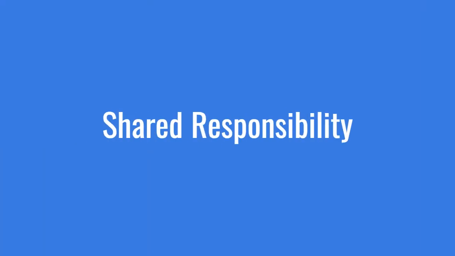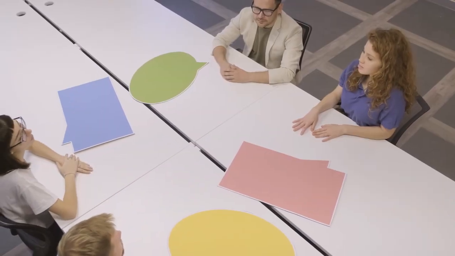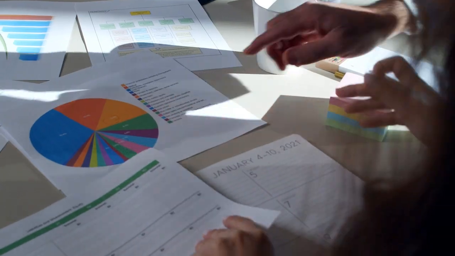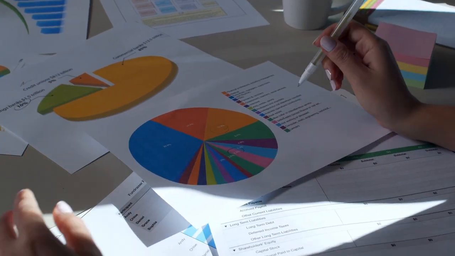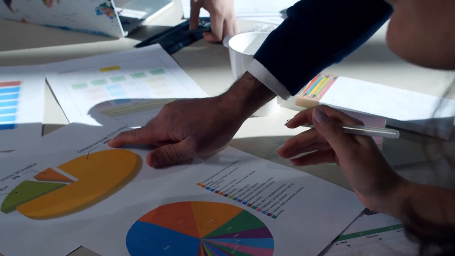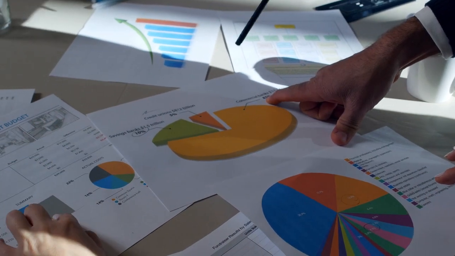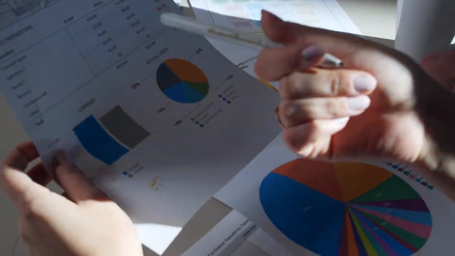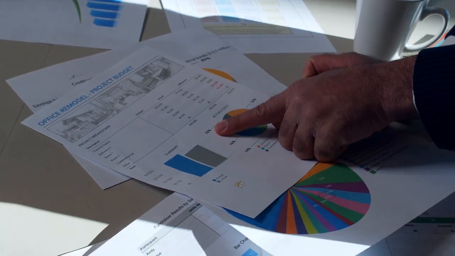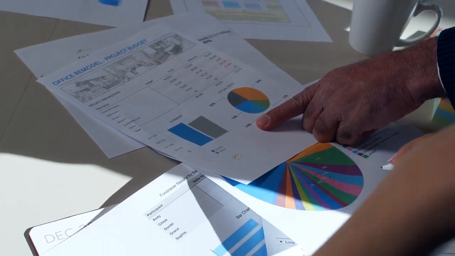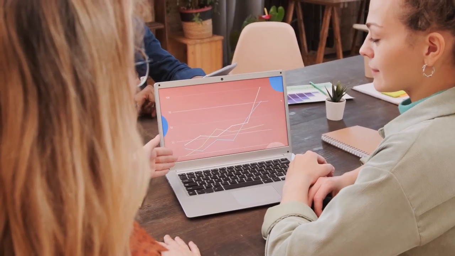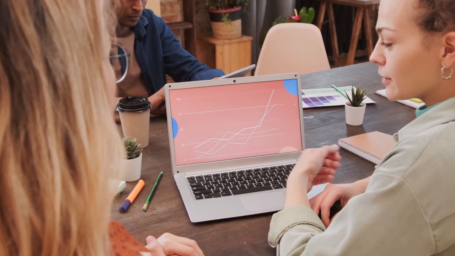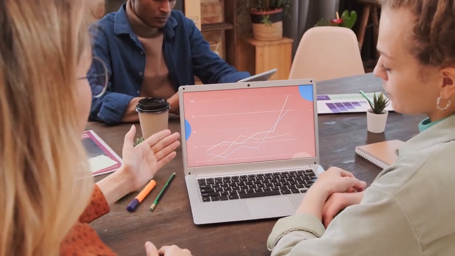Then shared responsibility. A self-organizing team has shared, collective responsibility for delivering the product. That means there is no single person who is responsible for taking decisions. There is a whole team. So if there is success, the whole team is responsible. If there is failure, the whole team is responsible. You can think of it as a group of people who take decisions and commit to delivering the work, the quality of work and the increments of the work. So there is a concept of shared responsibility in the Scrum framework for the Scrum development team.